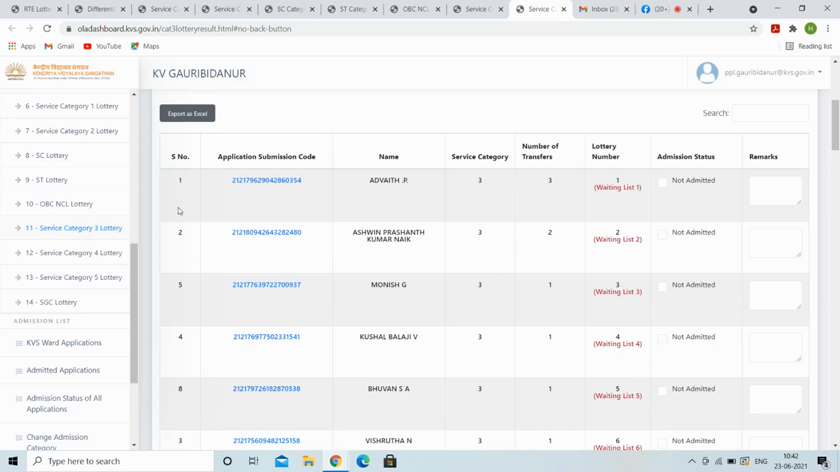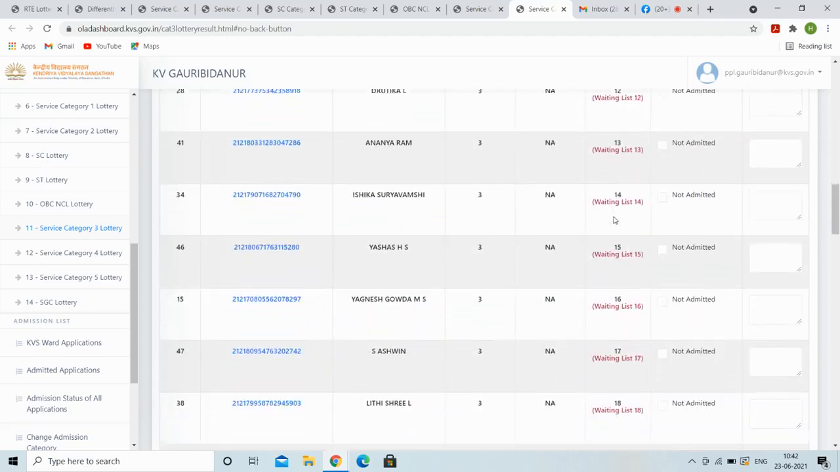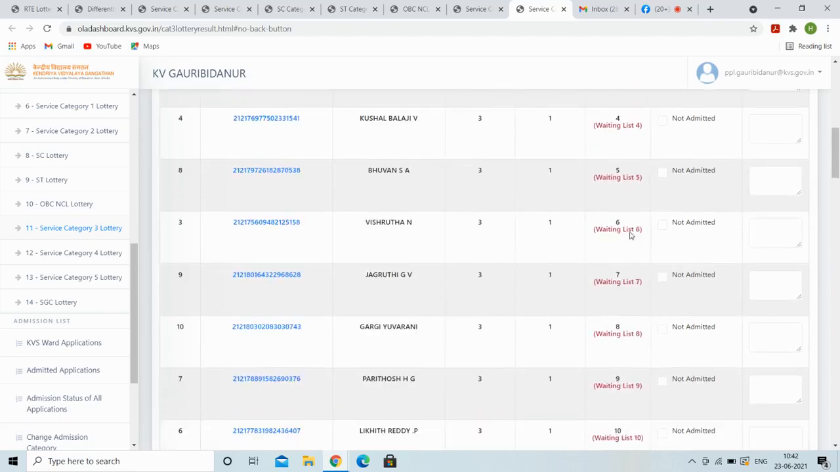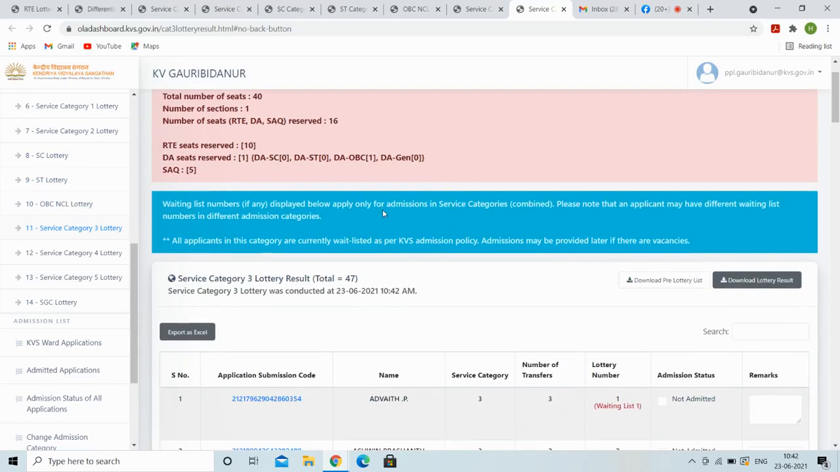So these are the sequence numbers, as you can see, 1, 2, 5, 4, 8, and these are the lottery numbers 1, 2, 3. Now all of these are shown as waiting list because previous service 1, 2, 3, all these categories, admission for these have not been done yet.